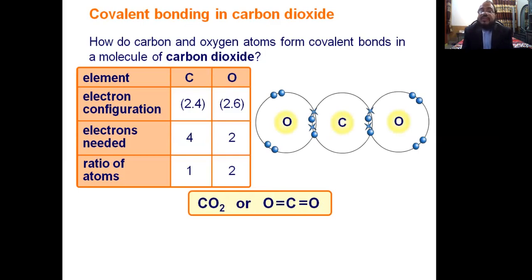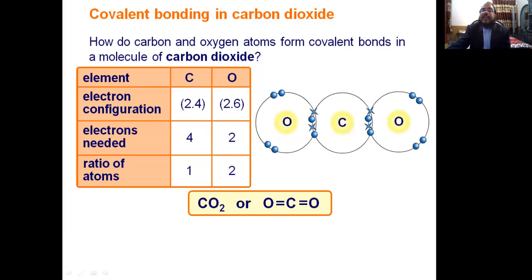If carbon shares 2 electrons with both oxygen atoms, then it will form the double covalent bond. These are the electrons of the carbon, 1, 2, 3, 4, and carbon has 4 electrons in its outermost shell. So its 4 electrons are shared with 2 different oxygen atoms to form the double covalent bond.